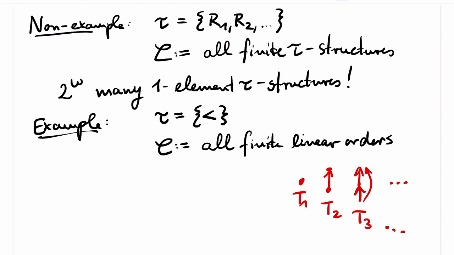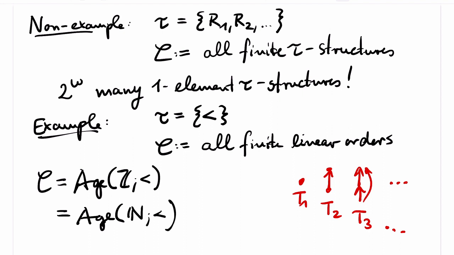So the lemma says that there exists a countable structure whose age is C. And indeed, the strict order on the integers would be such an example. But we also see that the countable structure is far from being unique. Another structure whose age equals C is the strict order of the natural numbers.